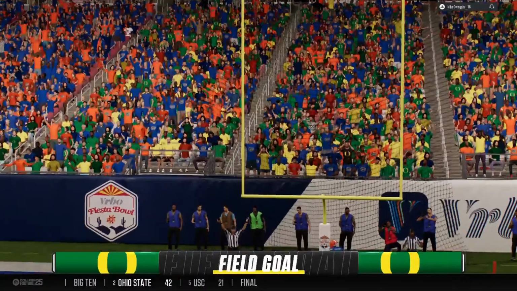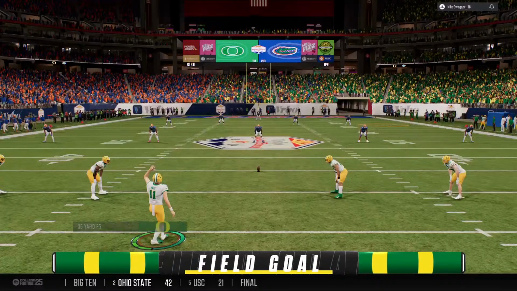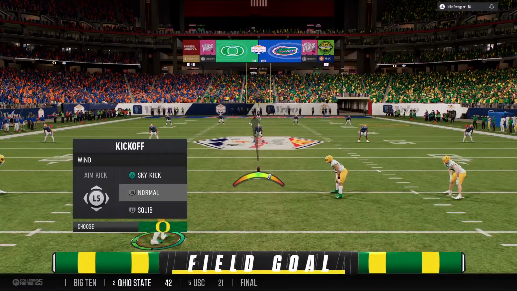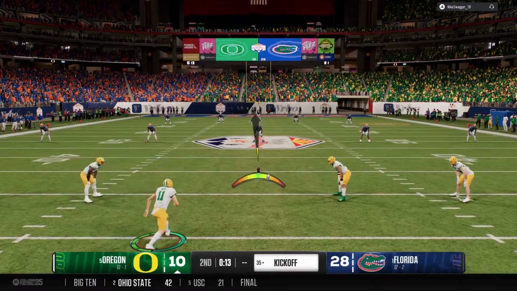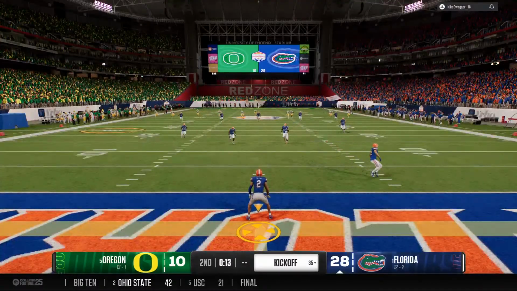And he knocks that one right through. Oh, Chris, it's a nice kick here to polish off that drive with at least 3 points up on the board. So here's the kickoff now. Offense settling for 3, tacking on a little bit of momentum before the halftime break.